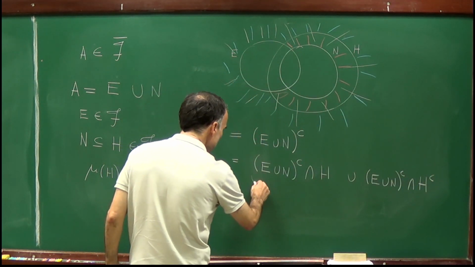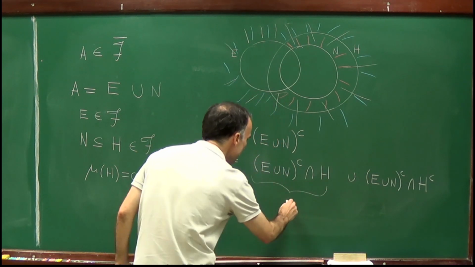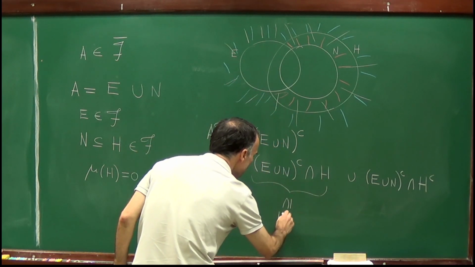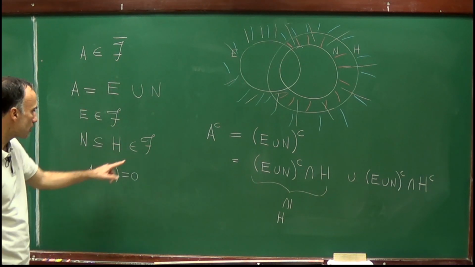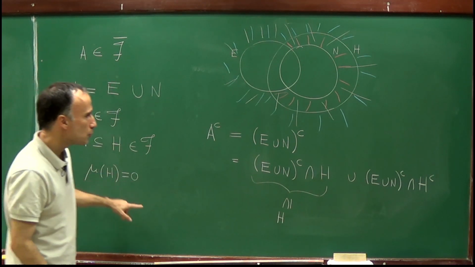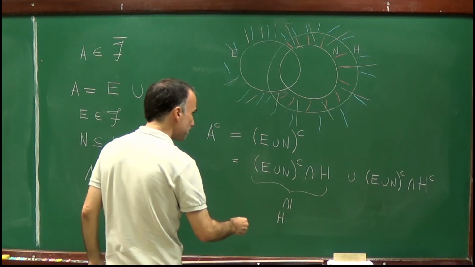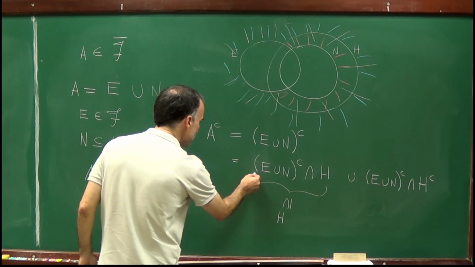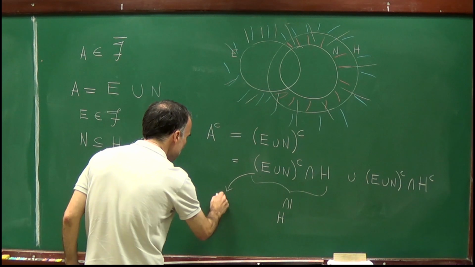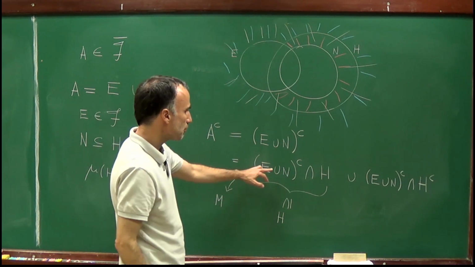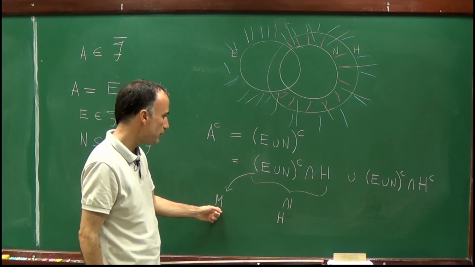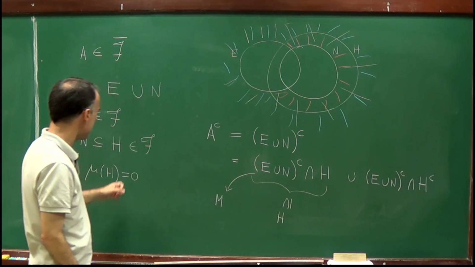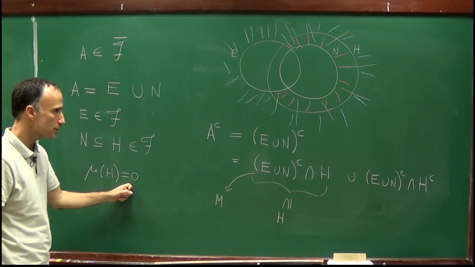This first set, which let me call M, is clearly contained in H. H is an element of the sigma algebra which has measure 0. So M is a negligible set.